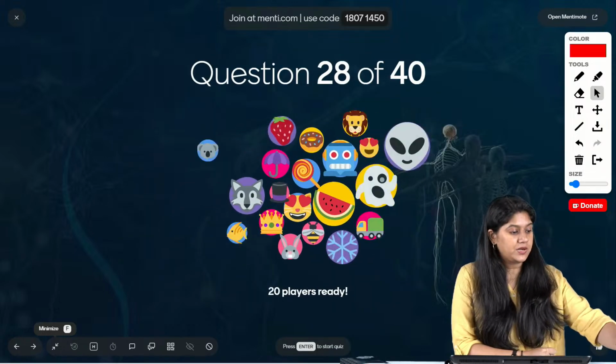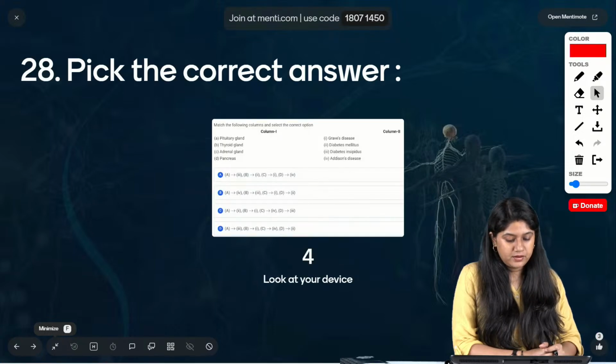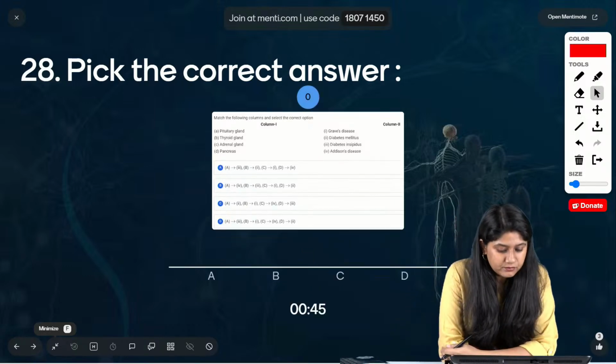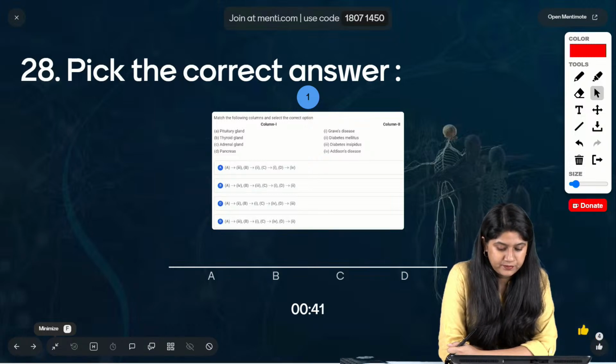Next question, everyone. Question number 28 on your screen. Column 1 and column 2 we have to match. We have the gland name and then we have the disease name.